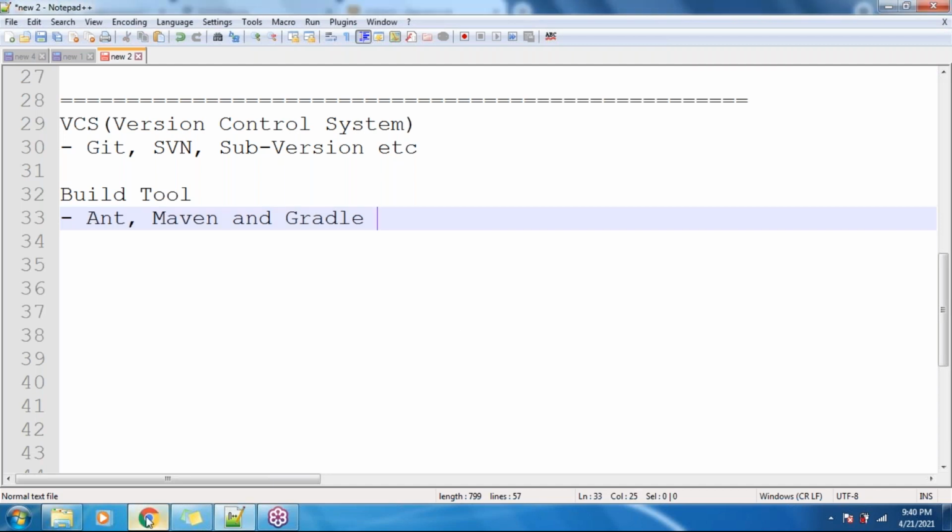Fine, guys. So now we have a code, right? Now we have an executable code.